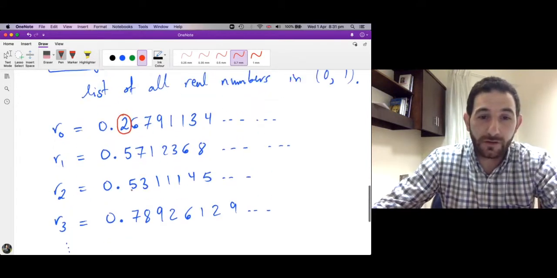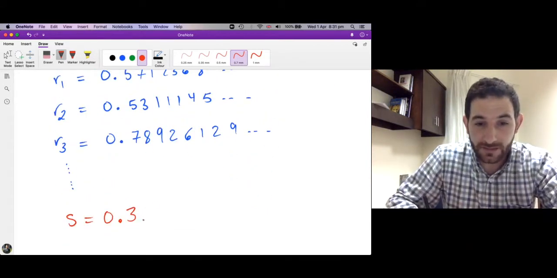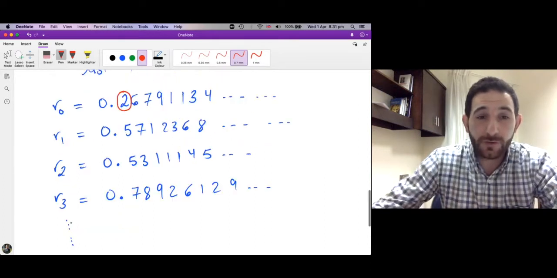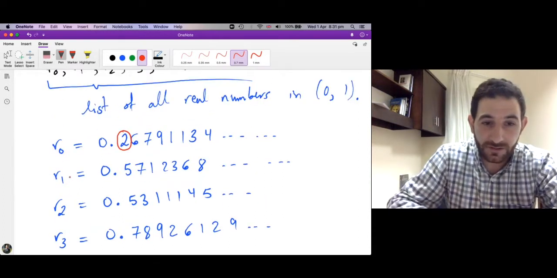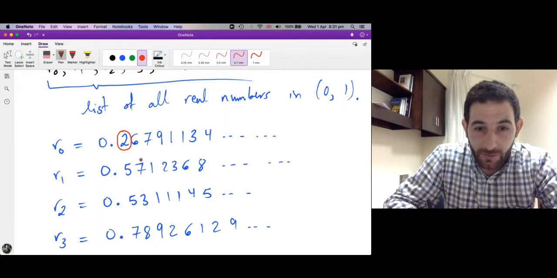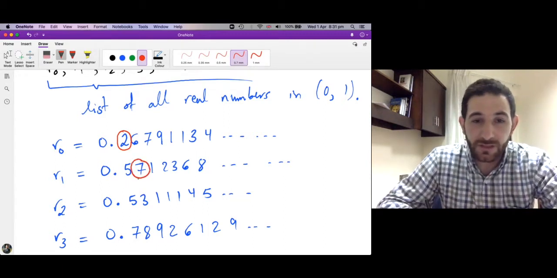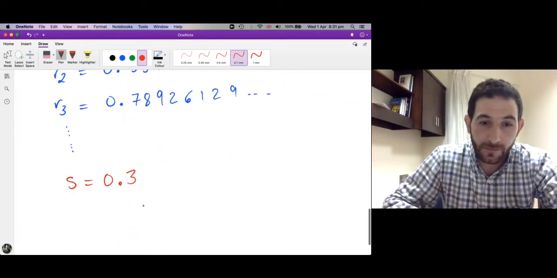Now to obtain the second place of S, you go to the second number in the list, which is R1 here. You look at the second place of its decimal expansion. If it's 2, you put 3, and if it's not 2, so here it's 7, it's not 2, you put 2.